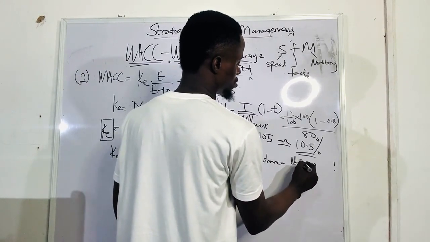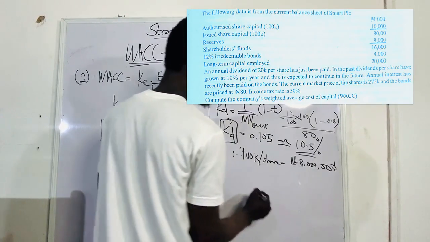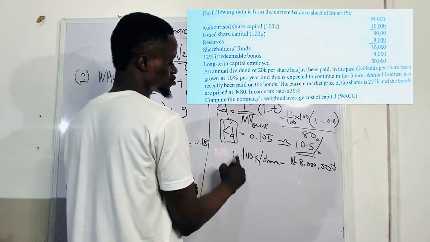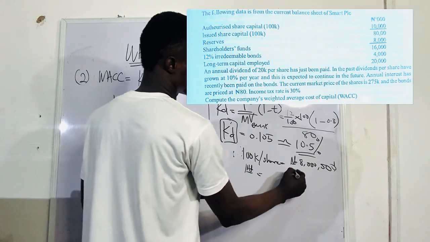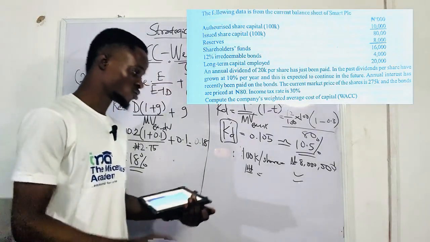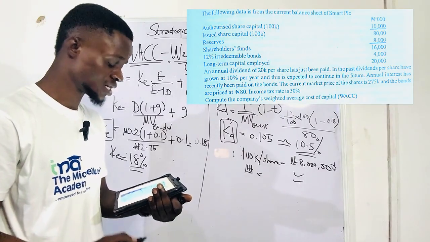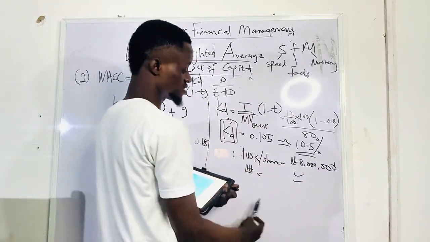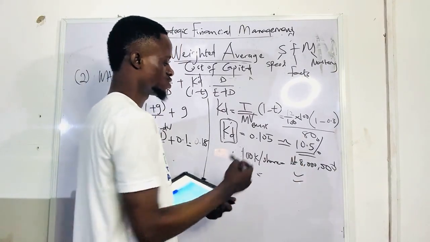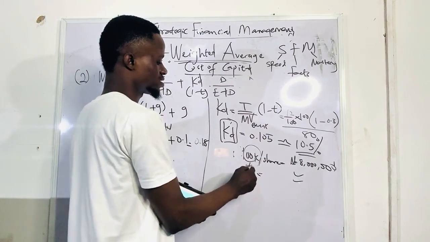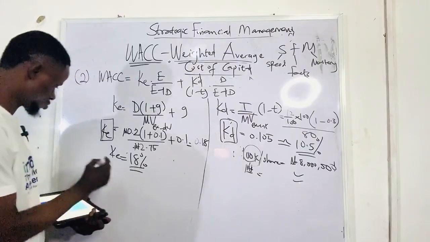Is it 8 million? 8 million. So 100 kobo is similar to 1 naira, right? The same thing. So if you see it, it's just telling you that we actually have 8 million shares, because 8 million shares times 1 naira is still 8 million naira, which we already have there. And 100 kobo is just 1 naira. It's simple, right?